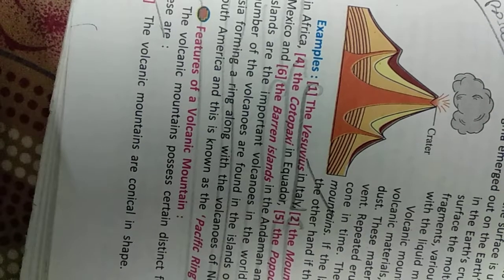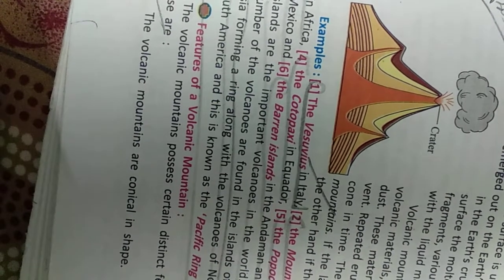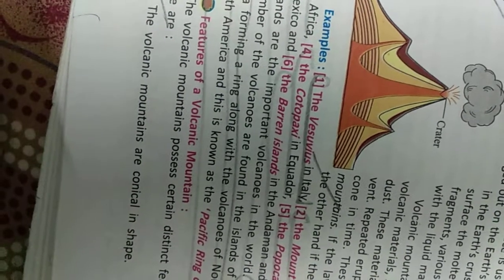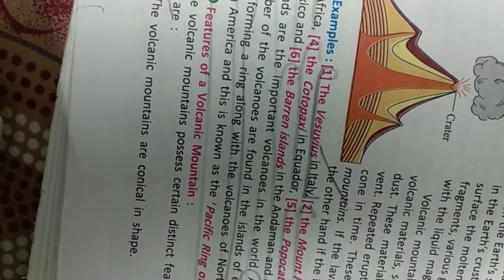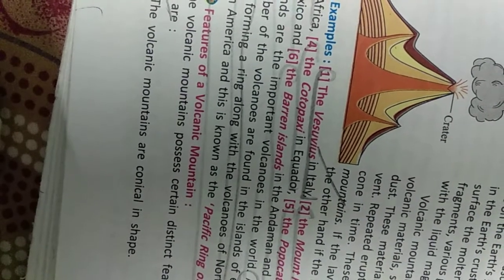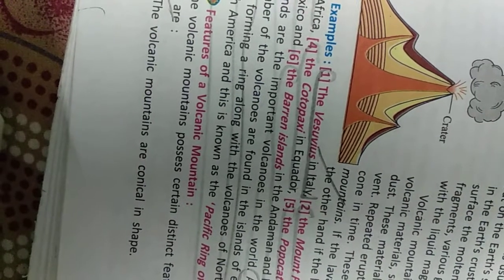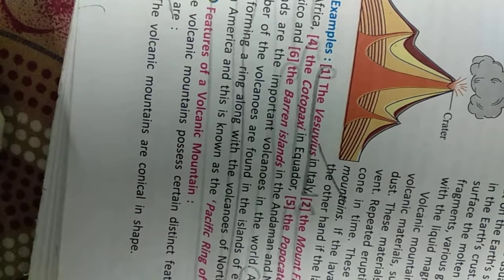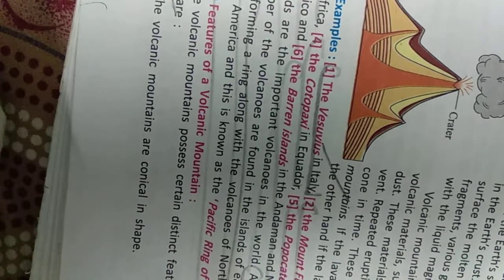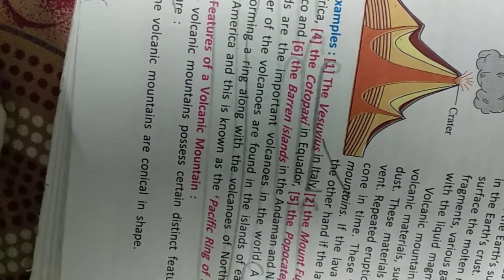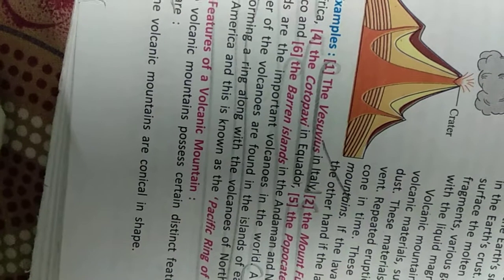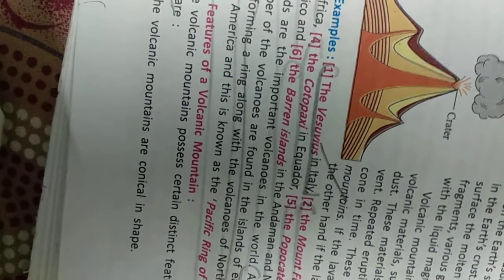Again, this lava is deposited around the vent. Then another eruption occurs after a day or after a long period of time. Again magma comes out and starts settling on the previous lava that has settled there.